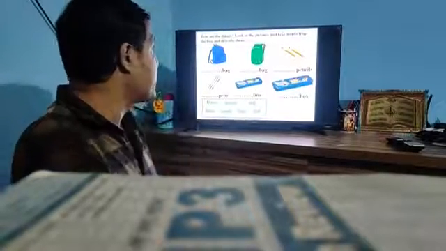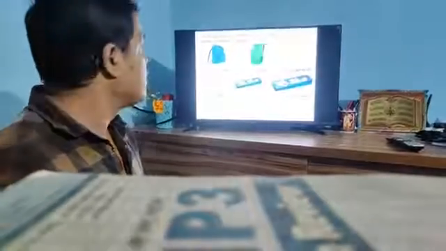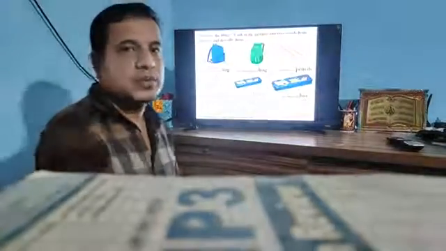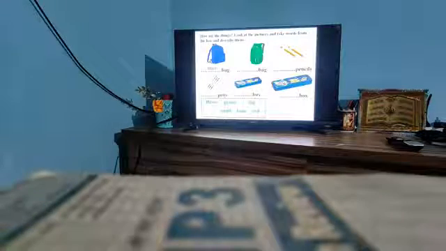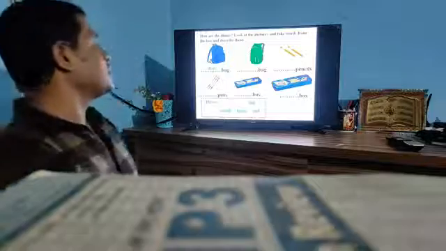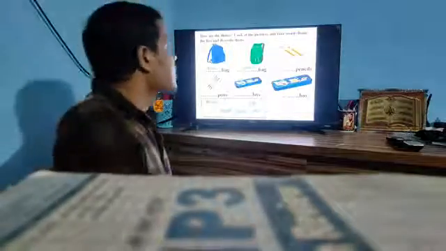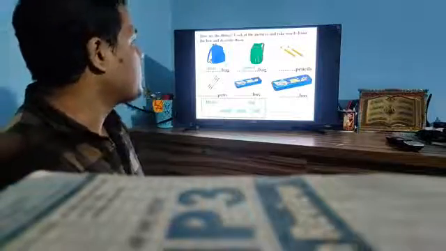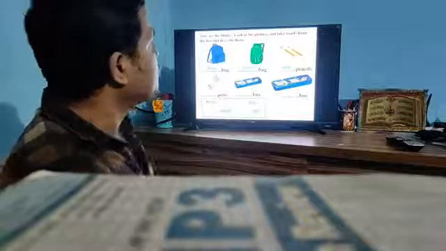First one is bag. What is the color of the bag? The bag is blue. And the second one is green bag. The bag is green. And the third one is pencils. 2 pencils. How many pencils? 2 pencils. Okay?